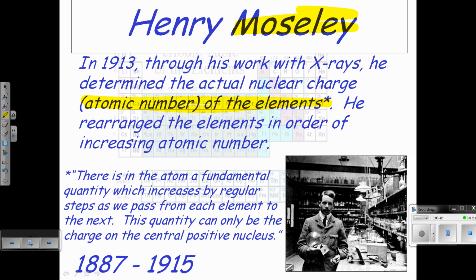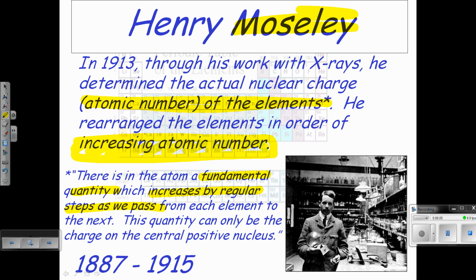If you actually sequence the elements from left to right using the atomic number, the periodic table worked better. So if you basically took the atomic number from the left side of the periodic table to the right side, the properties or the fundamental qualities he talked about, physical and chemical properties, increase in regular steps. So basically, that's the key.